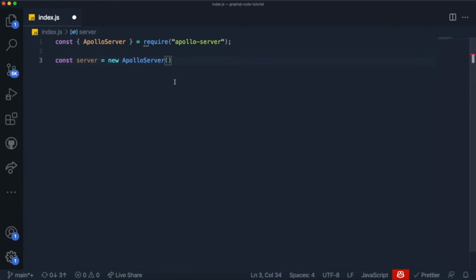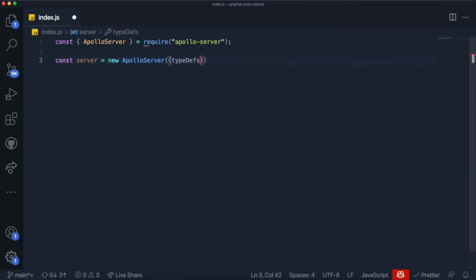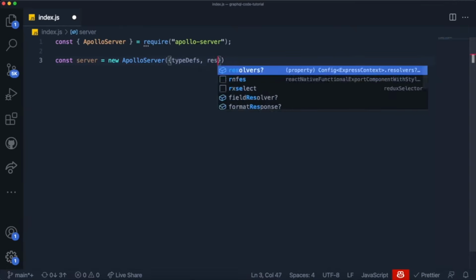And now that we got that out of the way, let me talk a little bit about this Apollo server class that we just created, right? We just instantiated a new instance of this Apollo server class, and we set it equal to server. Well, for the Apollo server class, it will actually take in two pieces of information. The first one is some type definitions. So let's, for now, just write here type definitions or type devs. And the second one is a bunch of resolvers.